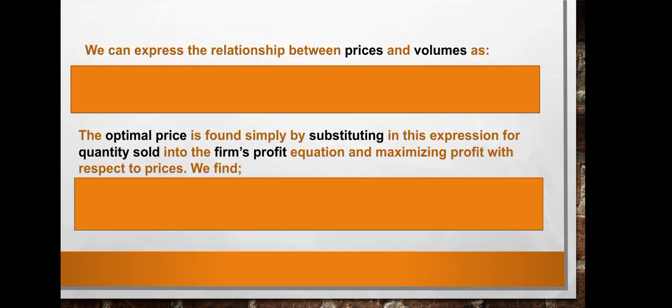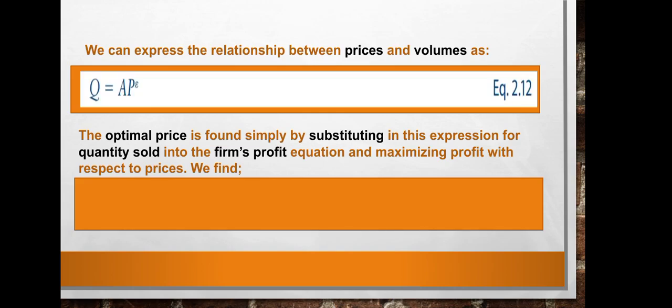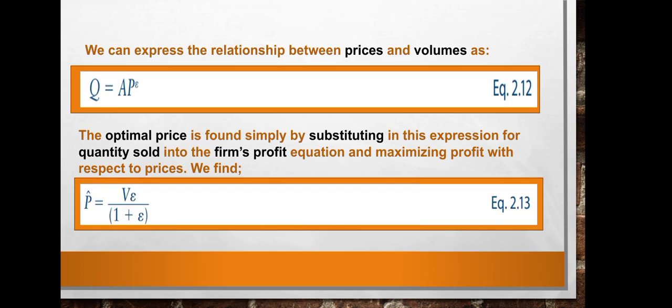We can express the relationship between prices and volume through this expression. The optimal price is found simply by substituting this expression for quantity sold into the firm's profit equation and maximizing profit with respect to the price, and we will find this expression.